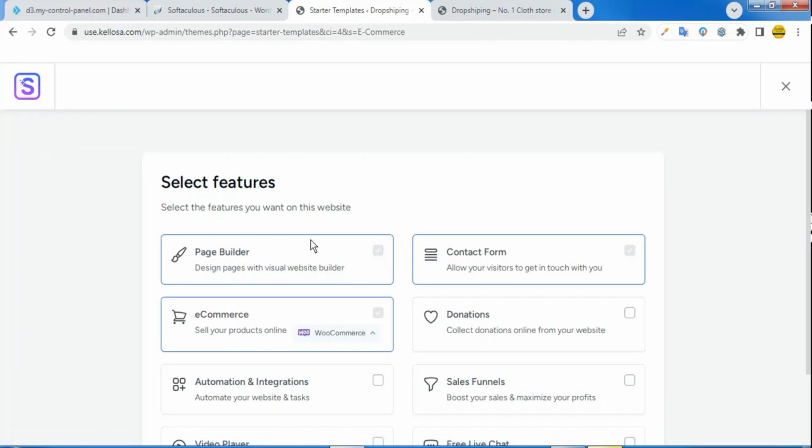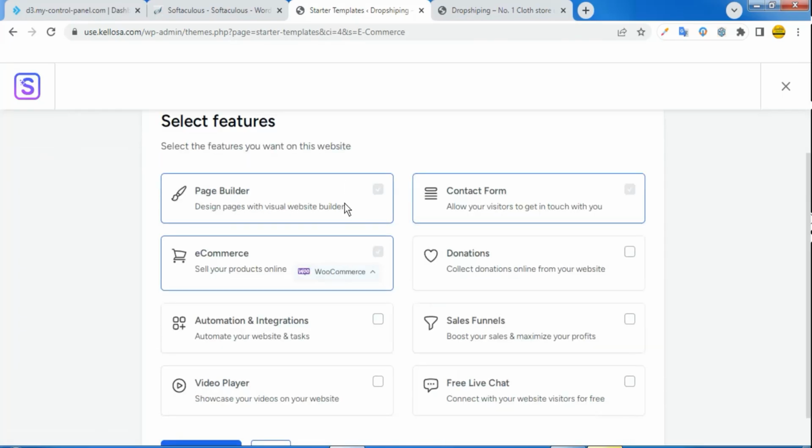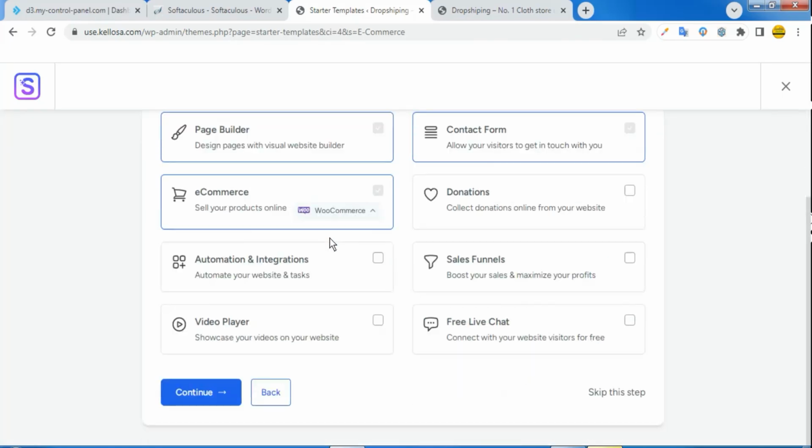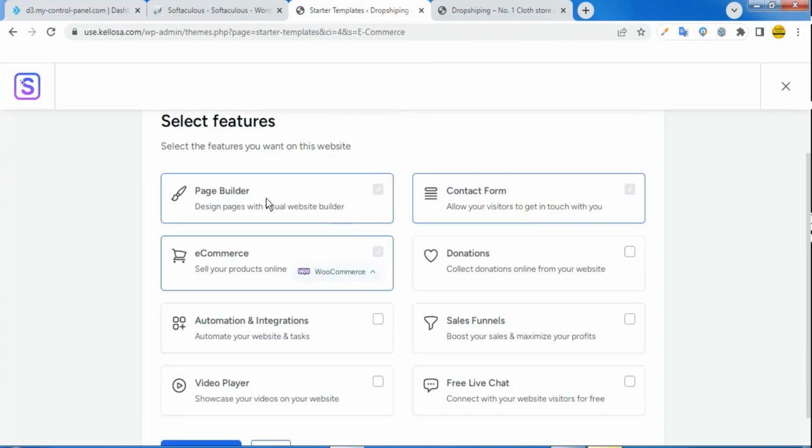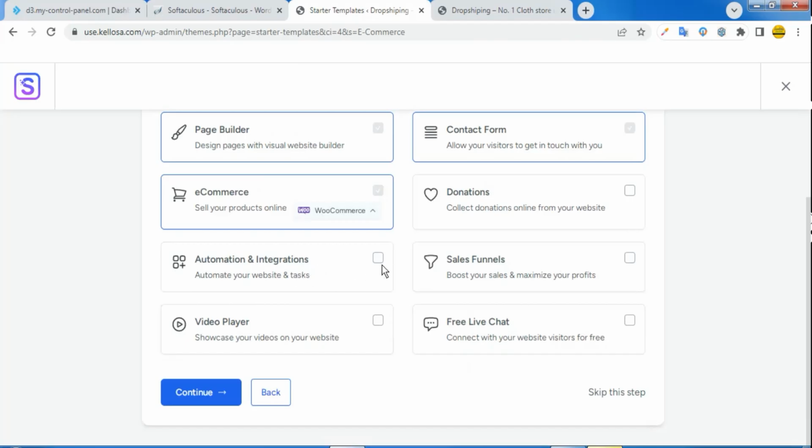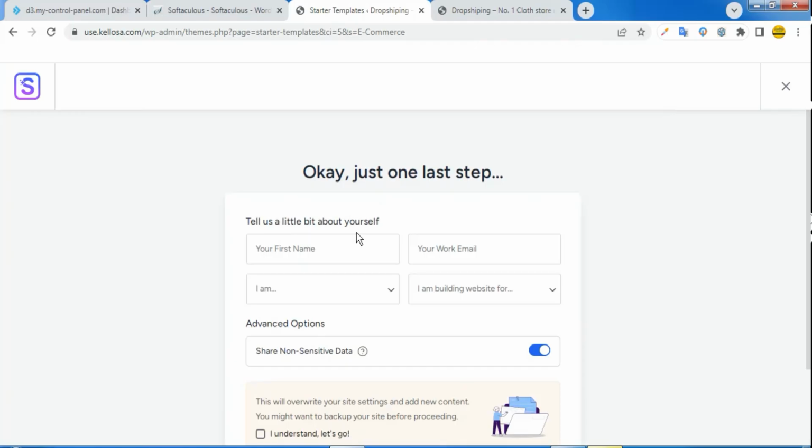So it's telling me some features your website should carry. Number one, it should have a page builder and e-commerce. It should have a contact form. I don't need donation because I'm not building an NGO website. Automation integrations, all these things you can always add them later on, including live chat. So I'll just click on continue and tell us a little bit about yourself.